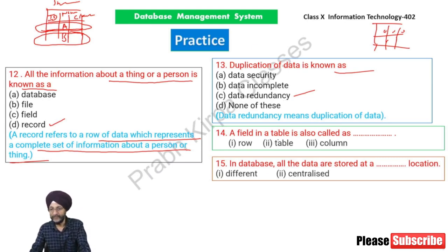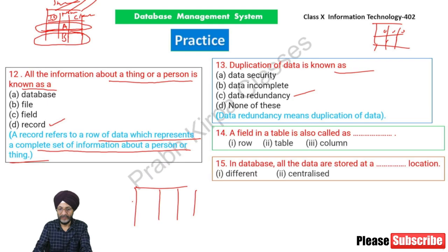A field in a table is also known as, as already told, if there are three fields, you can see here clearly. These are rows, these are fields 1, 2, and 3. These are three fields: employee ID, employee name, employee class, department.